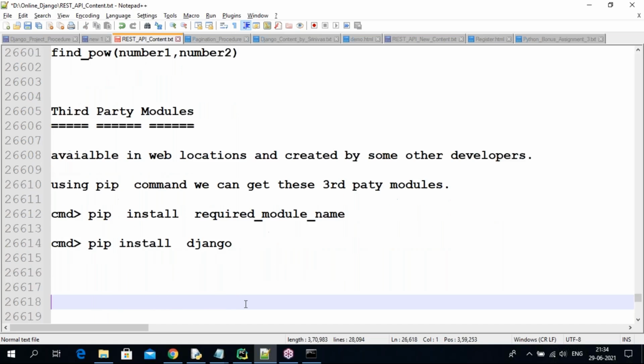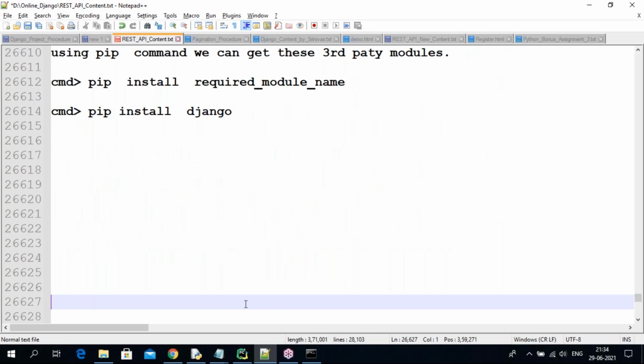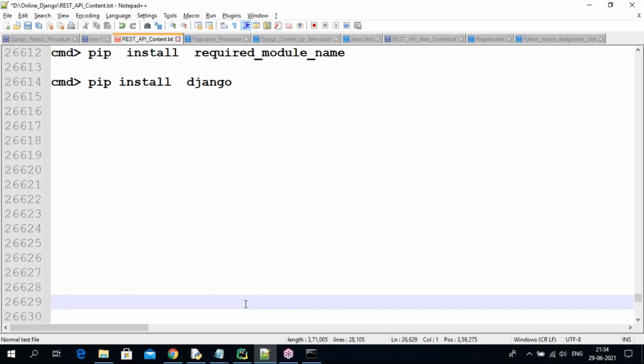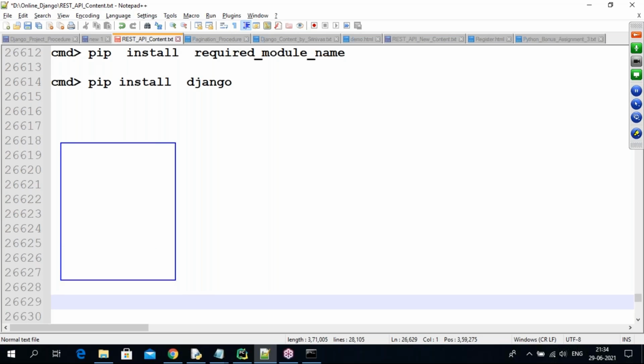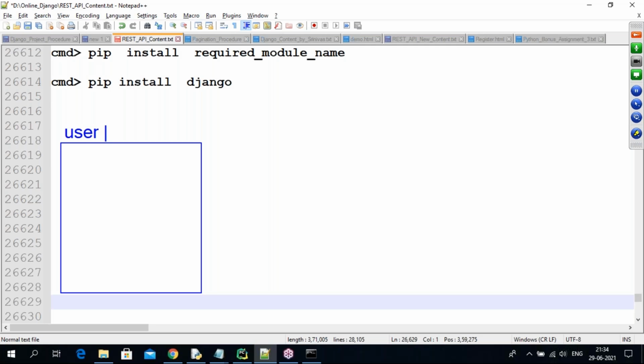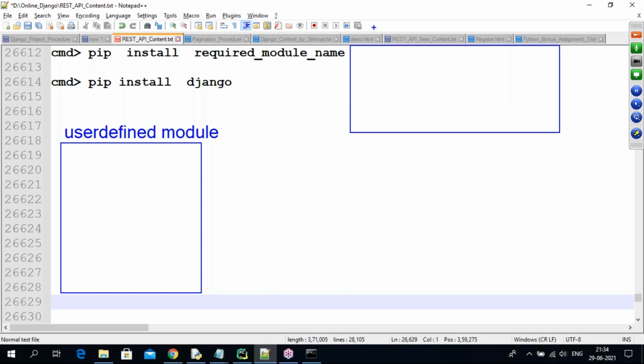Now everybody can see here, this is my user defined program, my user defined module. Next, there are predefined modules.